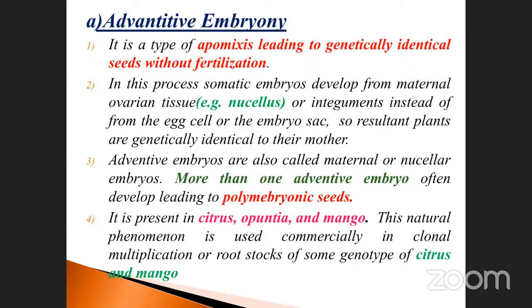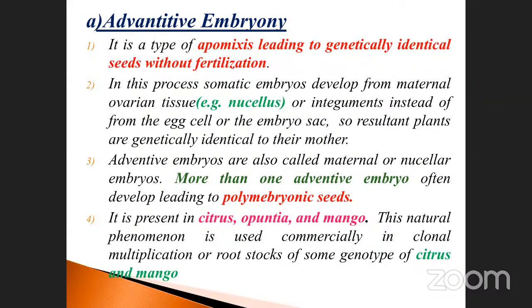In this process, somatic embryos, somatic meaning body cells, develop from the maternal ovarian tissues, for example the nucellus. Already we studied it when studying the structure of ovules: the nucellus or integuments, instead of from the egg cell or the embryo sac.